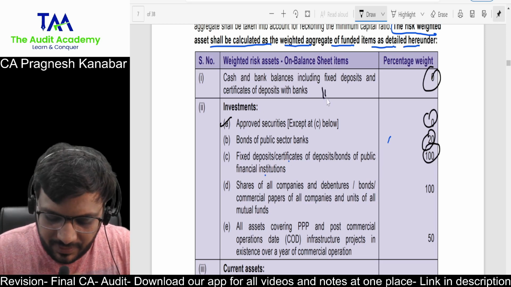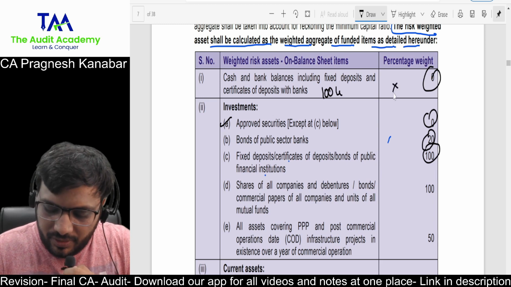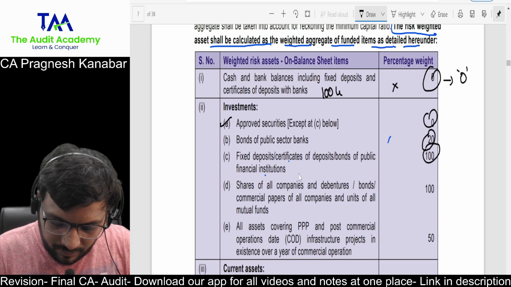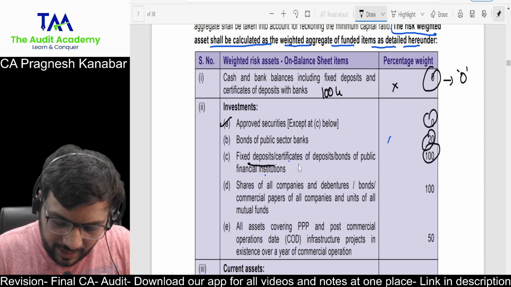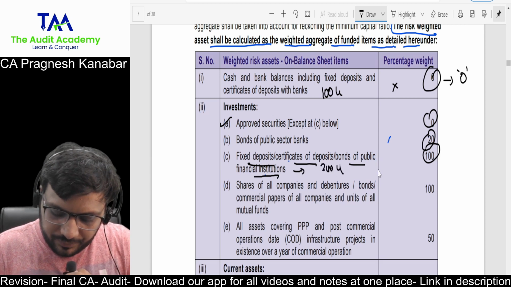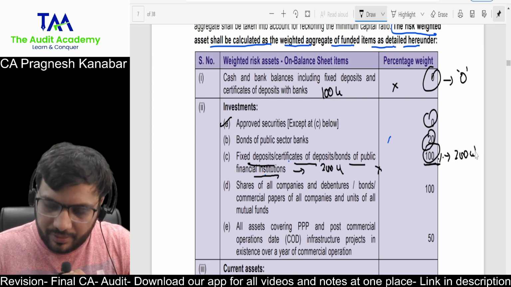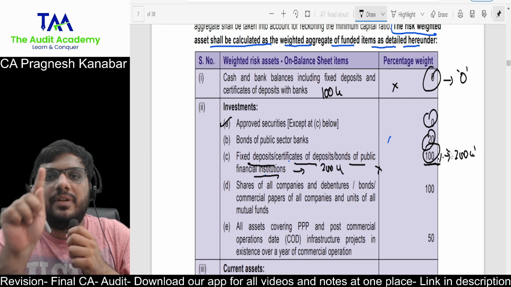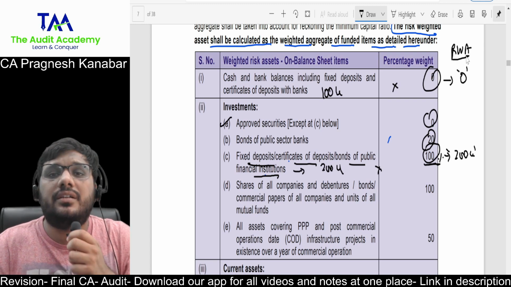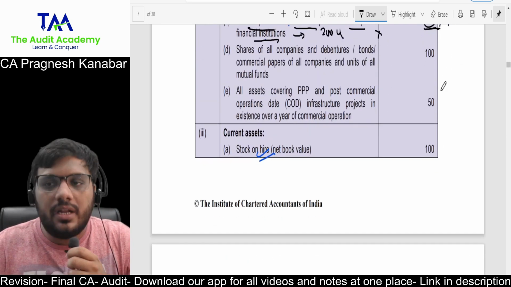Even if the NBFC has 100 crores of cash and bank balance, the risk in that is zero, so into 0%, it will be 0 rupees. However, if you look at this, FD, certificates of deposit, bonds of public financial institutions, if it is 200 crores, then into 100%, it will be treated as 200 crores. So the asset multiplied by its risk weightage gives you the RWA, the risk-weighted amount of the asset. So the total of that amount,